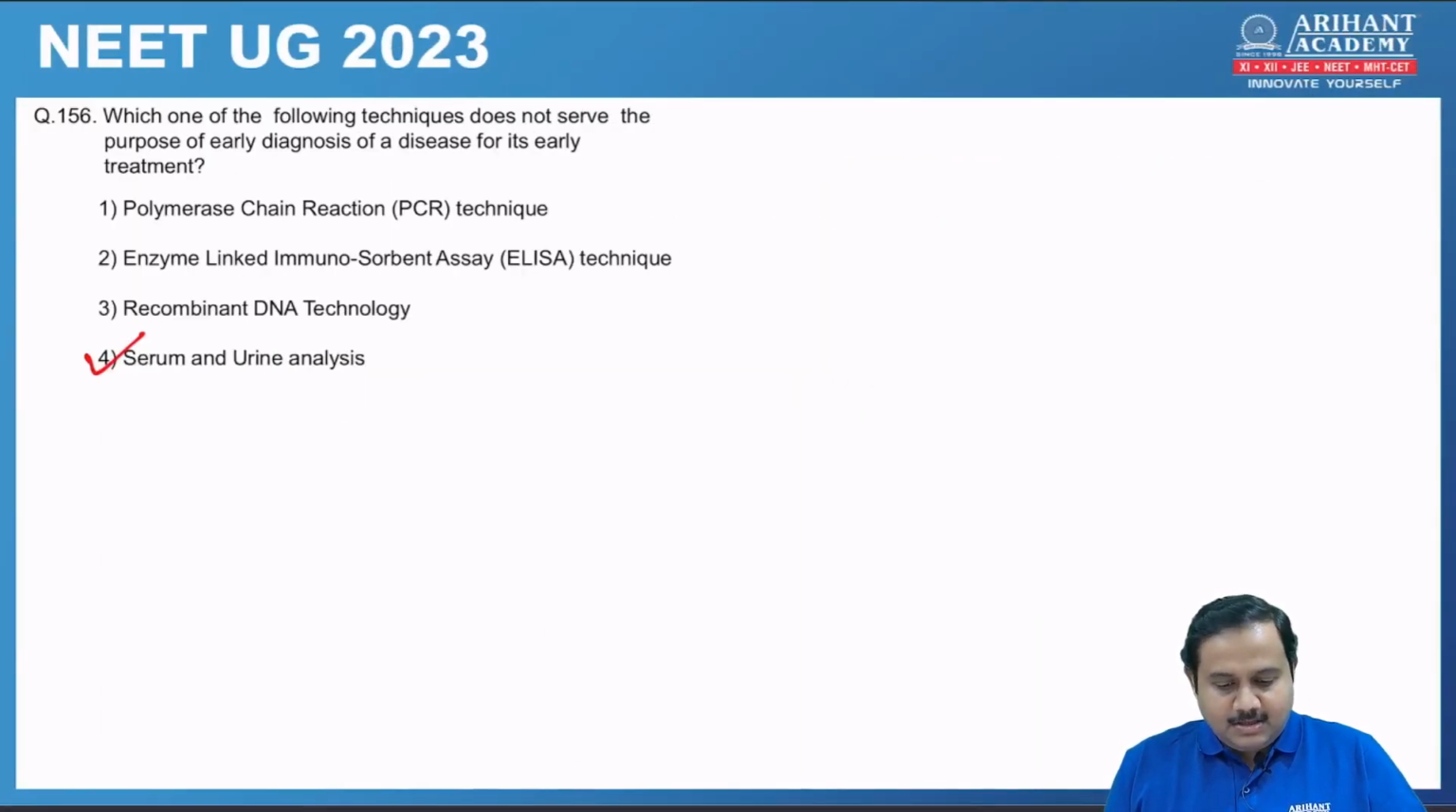Next one, which one of the following techniques does not serve the purpose of early diagnosis of a disease for its early treatment? See, here the key word is early treatment. So here the correct option is serum and urine analysis. Serum analysis is your blood test, and urine test. This will not help you in early treatment of a disease.